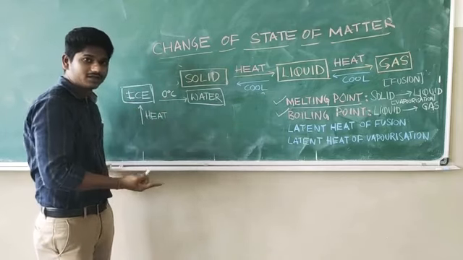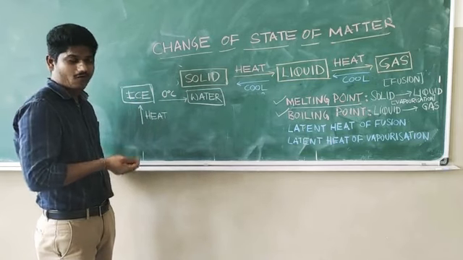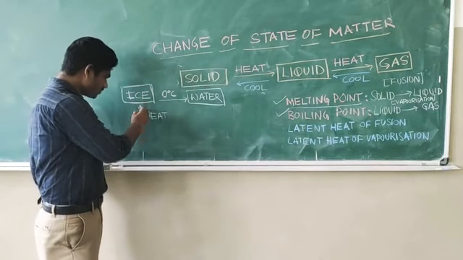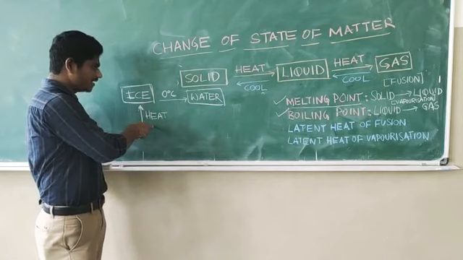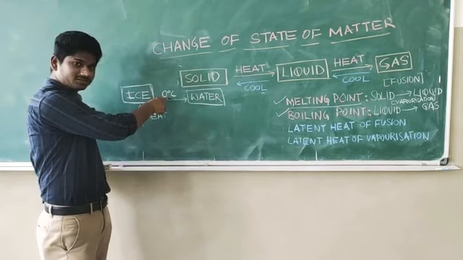Why? Even if you are supplying heat, there should be a change in the thermometer, but there is no change in the temperature.